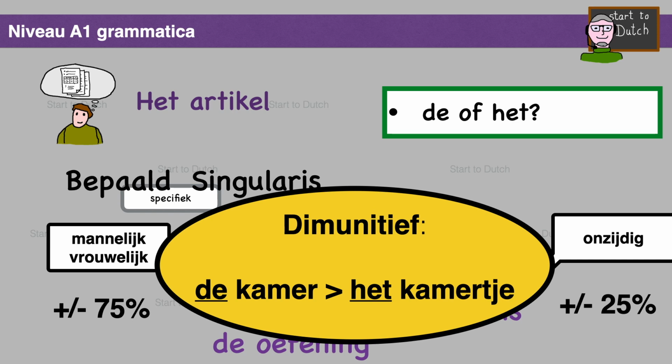However, watch out for the diminutive. All words, masculine, feminine, and neuter, get the definite article het in the singularis. So, de kamer, in diminutive, in the small form, het kamertje, it gets het. The room, the little room, it becomes het kamertje.